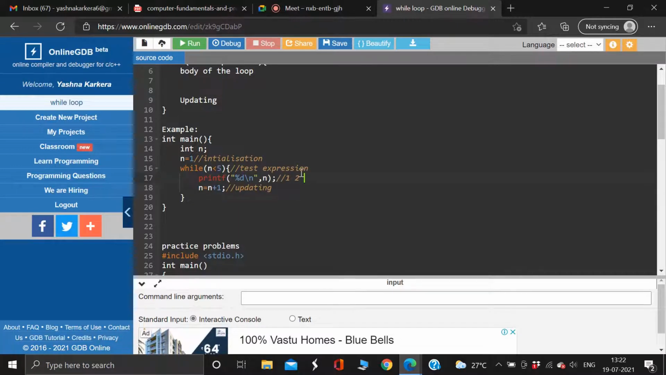True. So it will print, right? Now it will again update the value. Now it will be 3 plus 1, that is 4. It will check, is n less than 5? That is, 4 less than 5. Is it true or false? 4 less than 5, true.